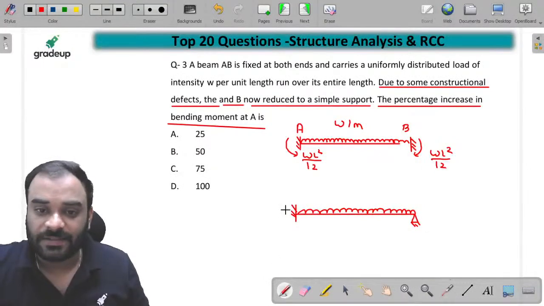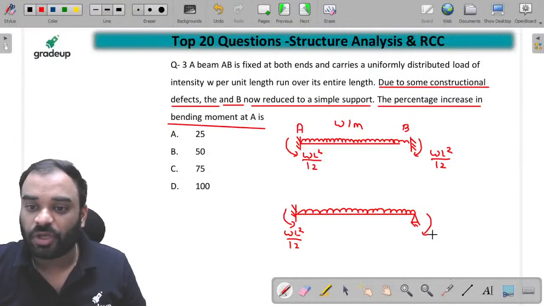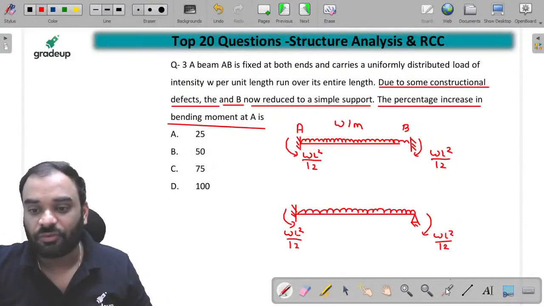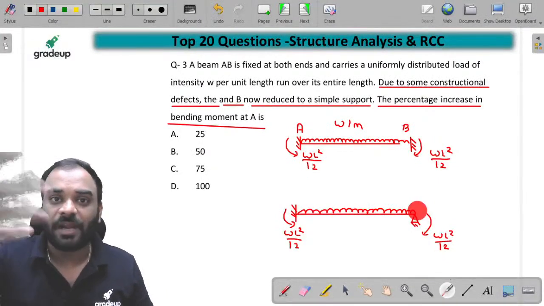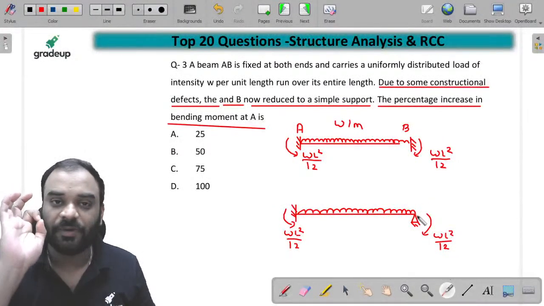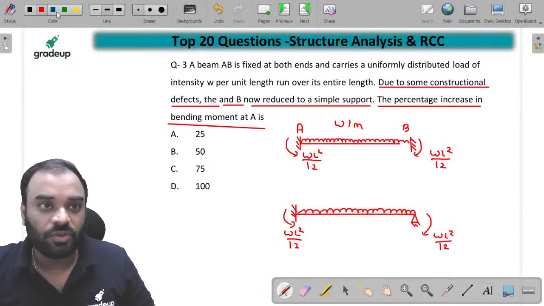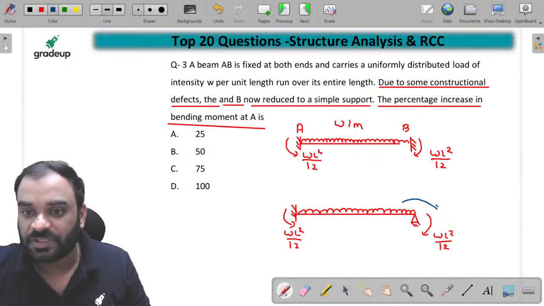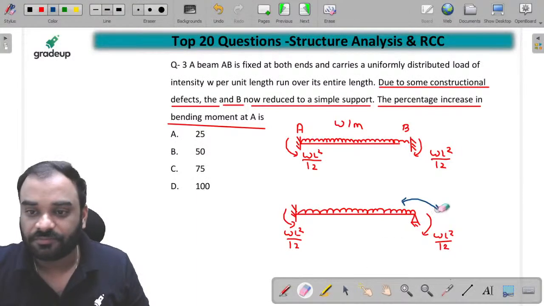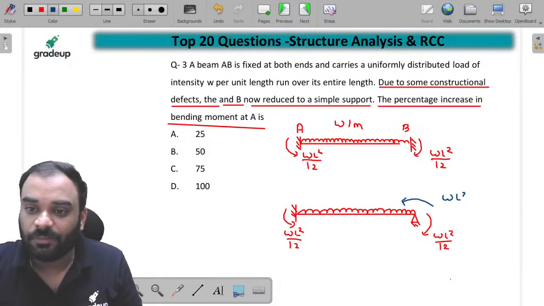Now can I say that guys, in the initial condition WL square by 12 is to be present over here. Similarly, in the initial condition the WL square by 12 is to be present over here, है ना, यहां पे present होगा. Now we know that we have to make this particular end free from the bending moment. So can we say that guys, we have to apply a moment at this particular joint which has same magnitude but opposite in nature. यही करना होगा. So let us apply a moment over here which is in anti-clockwise direction, whose magnitude is WL square by 12.